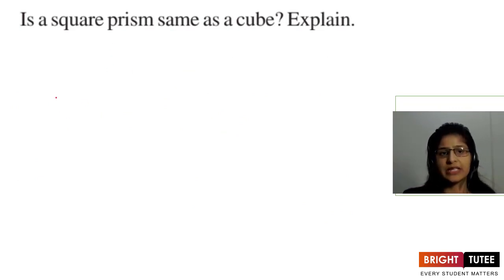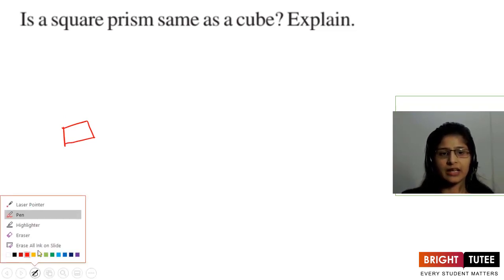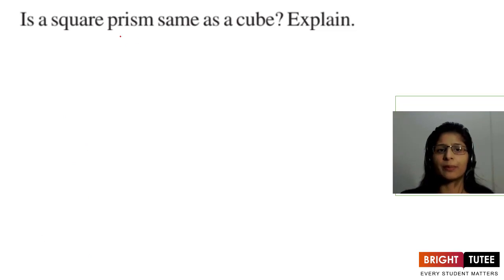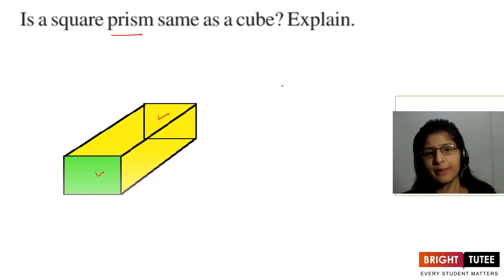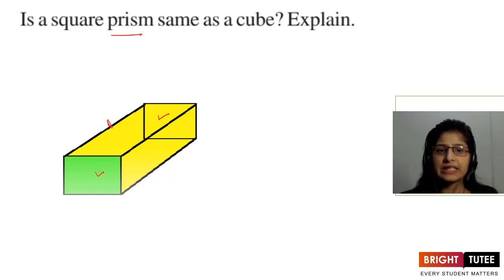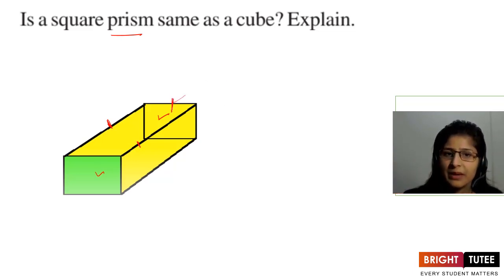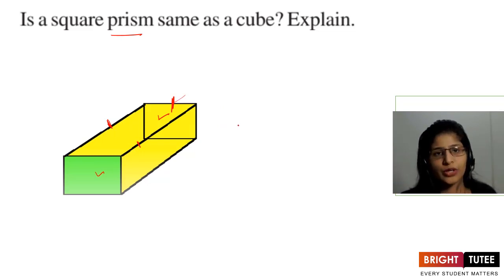So square prism means the base is going to be a square in form. Or we will just take an example of a prism which has a square base. Okay, let me take that out. So if we see here, the base is a square. The top and bottom are squares. If this length and this length, that means the height between these two, becomes the same as this, then it will be a cube, otherwise it can be a cuboid also.